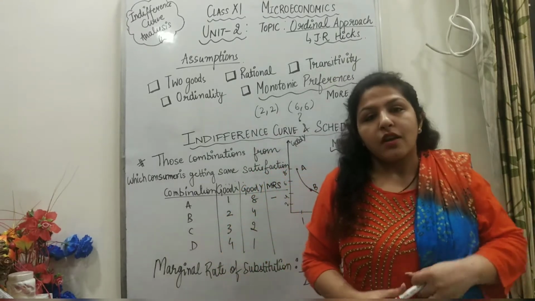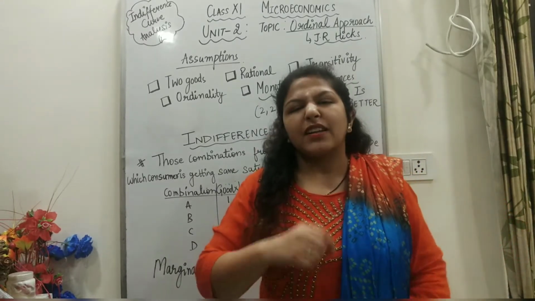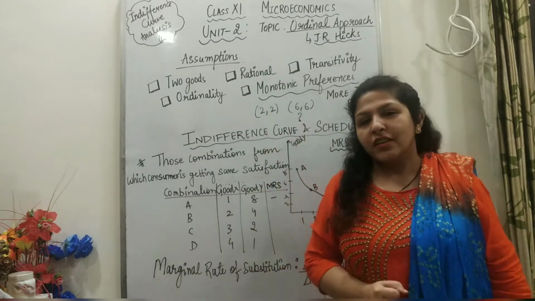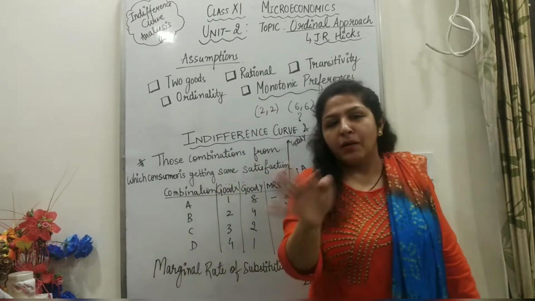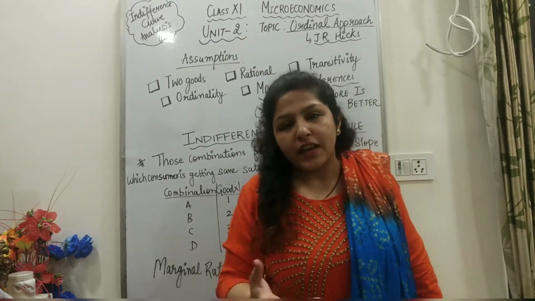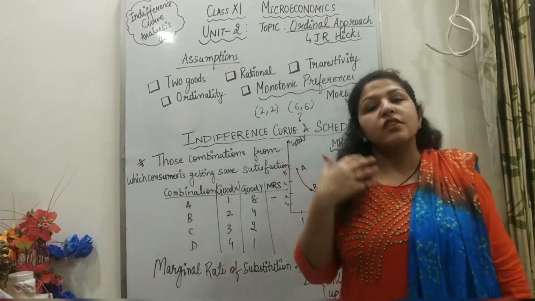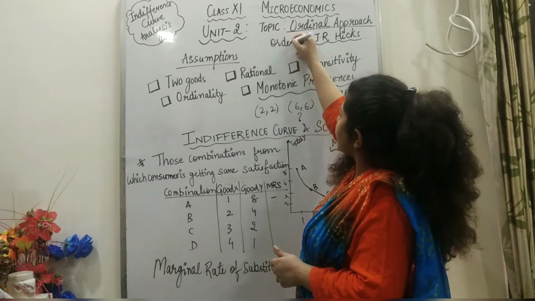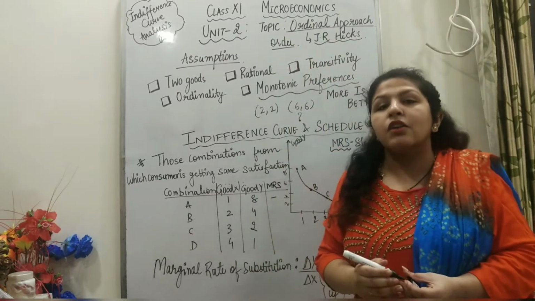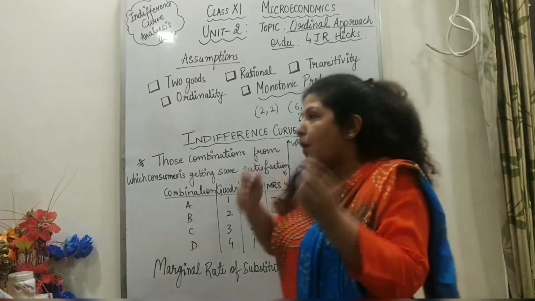So in this approach, J.R. Hicks is saying that utility is a psychological phenomenon, right? It is just a matter of a game of mind and not of numbers. If you are preferring one good over another, you can just rank it, right? You can just order it. Why are we naming this chapter ordinal approach? Because here we can order the commodities as 1, 2, 3.